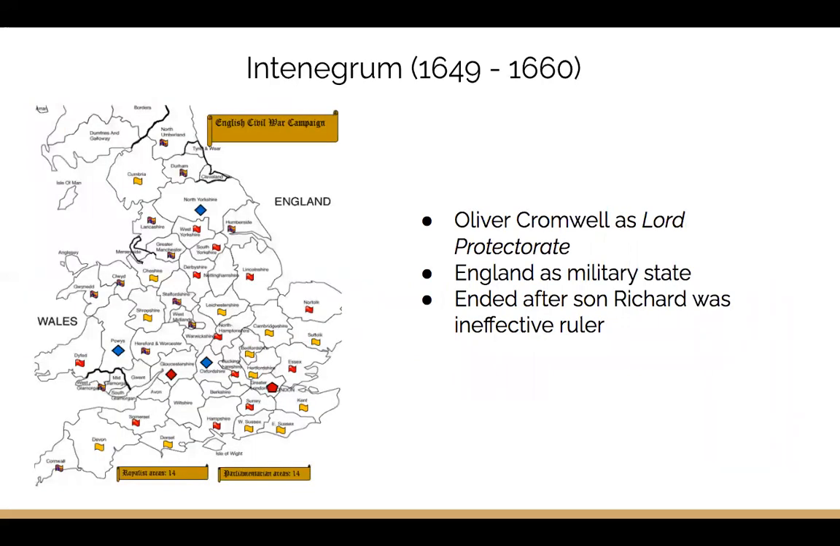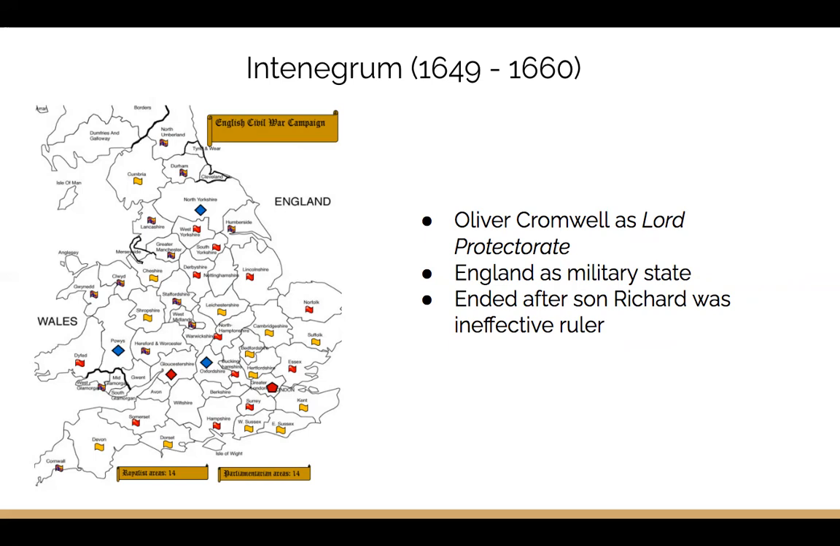Under the rule of Oliver Cromwell, England entered a period called the Interregnum, otherwise known as a period of time without a king. During this time, England became a military state, with Oliver Cromwell crowning himself Lord Protector. He later divided England into 12 districts, each led by a military official who reported directly to Cromwell. While Cromwell outlawed the practice of Anglicanism and Catholicism, he allowed some forms of religious toleration for Jews.